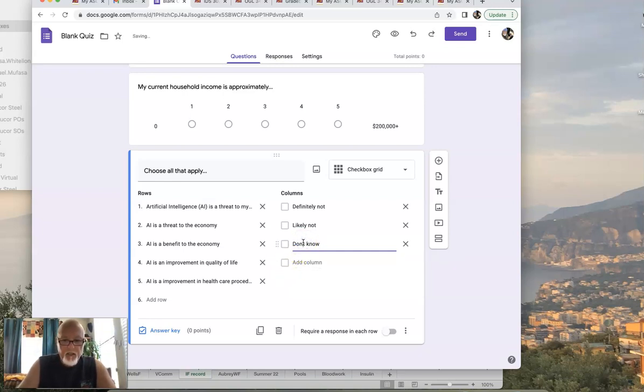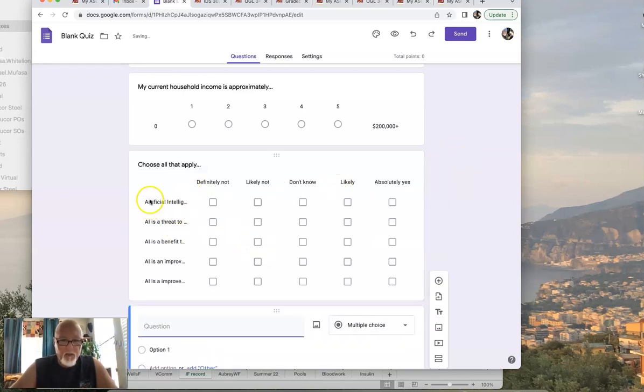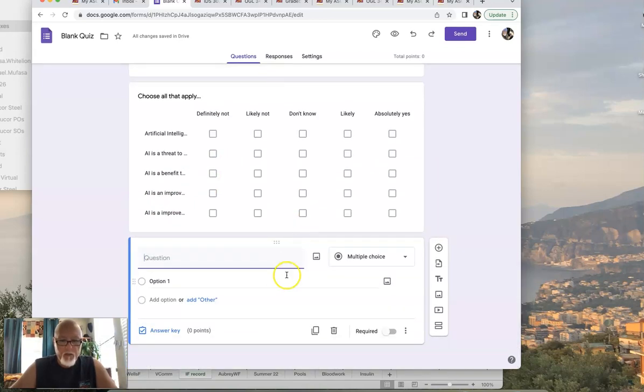And then we'll say likely. And then we'll say absolutely yes. Okay, so that's done. Let's see how it looks. Now I know it's going to look different because you're going to be able to read it, but you can see how it's like a scale. All right, so let's call it here once.